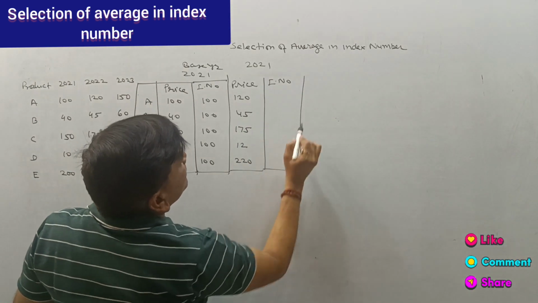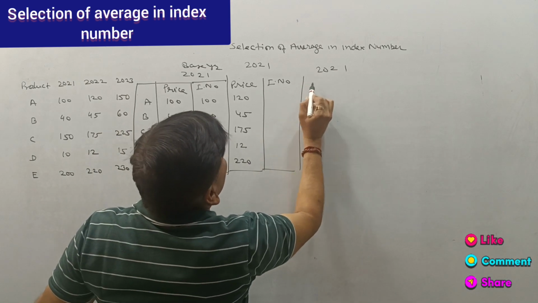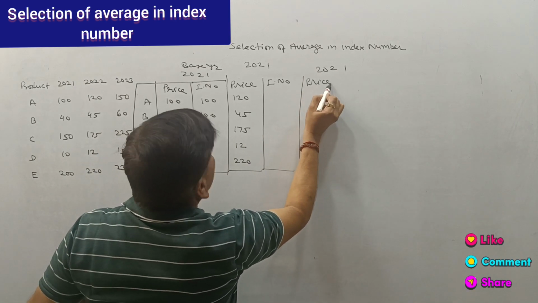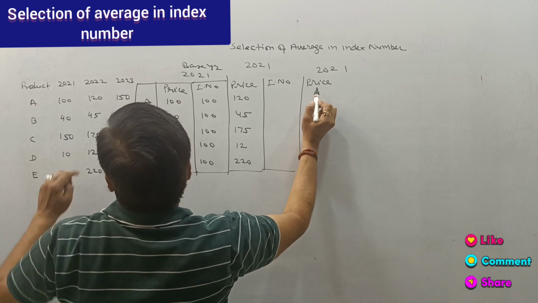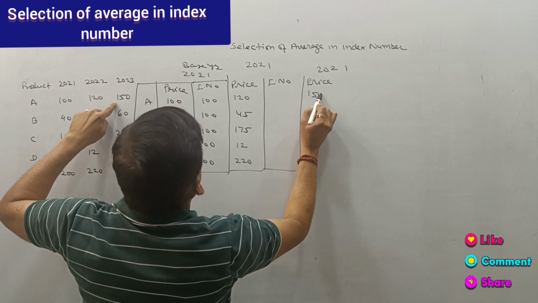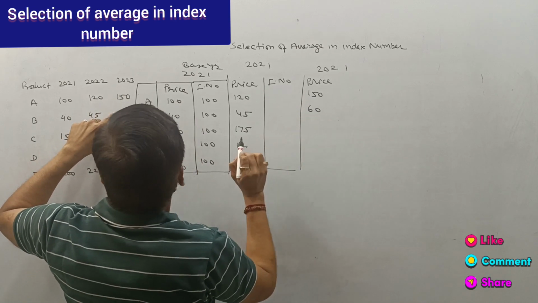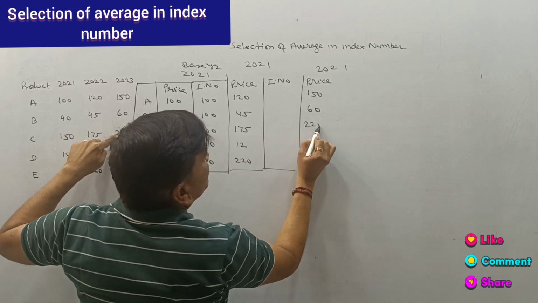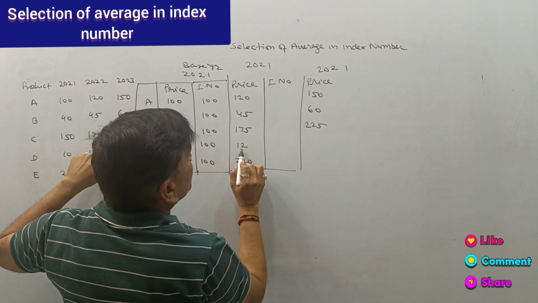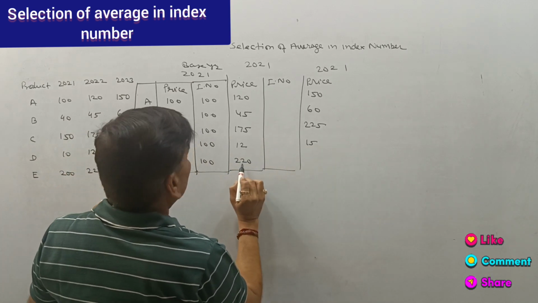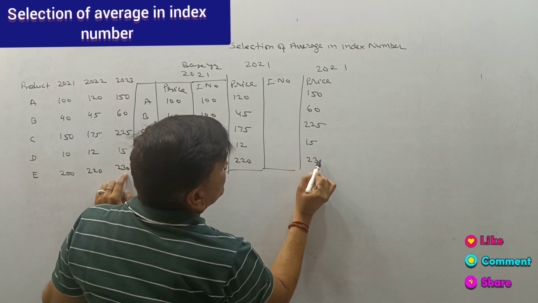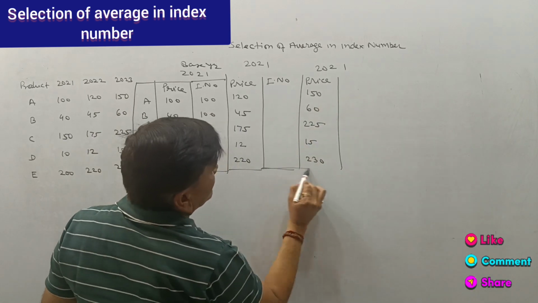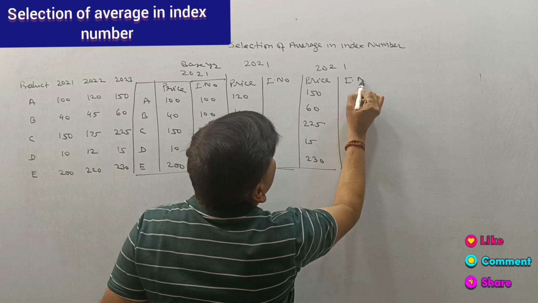And for the following year also, the price increases: 150, 45 to 60, 175 to 225, 12 to 15 and 220 to 230. So we have written this and the index number.